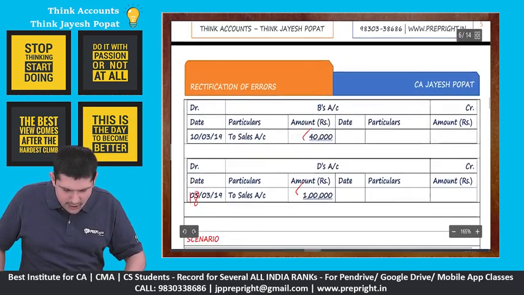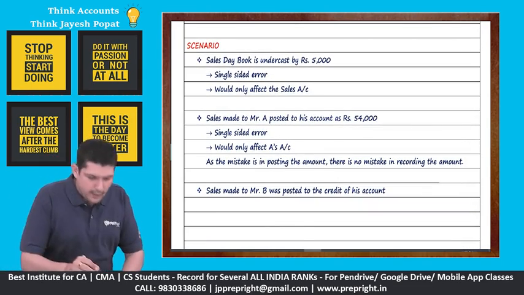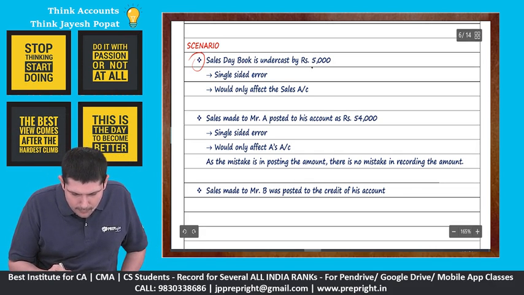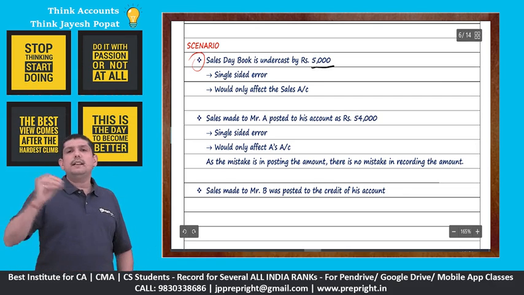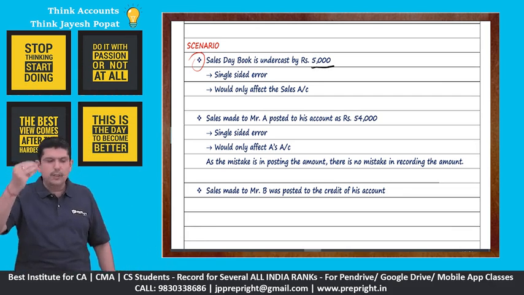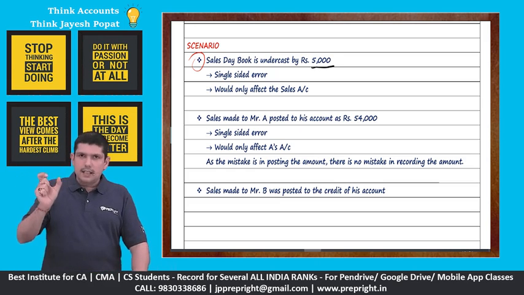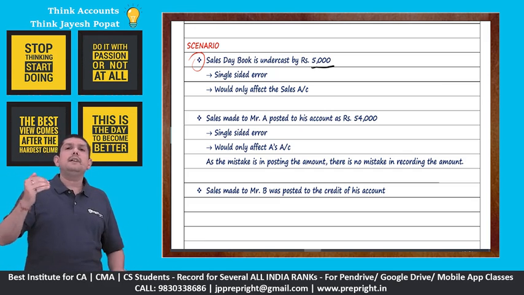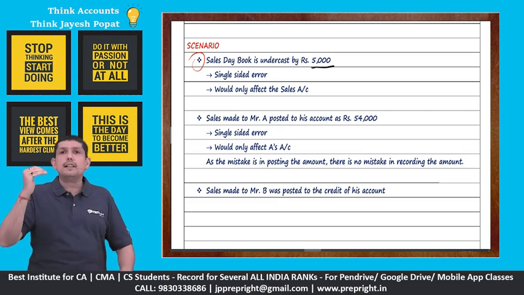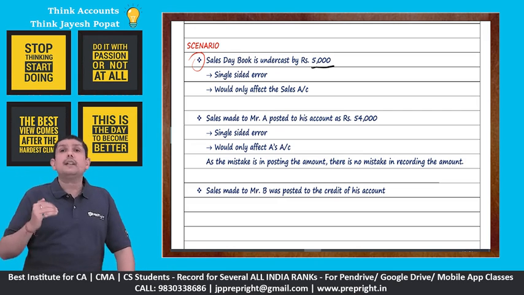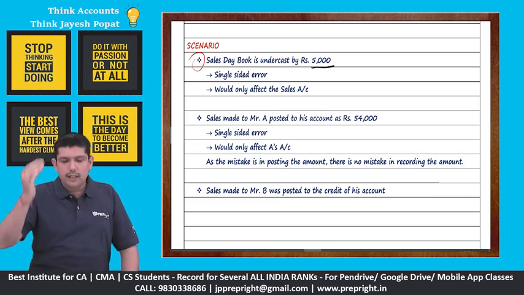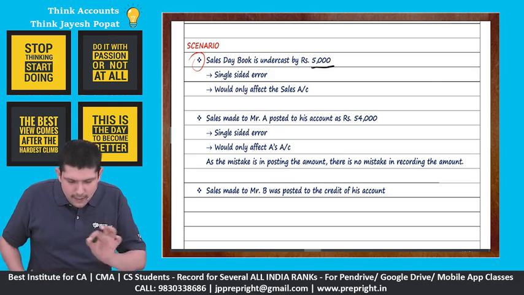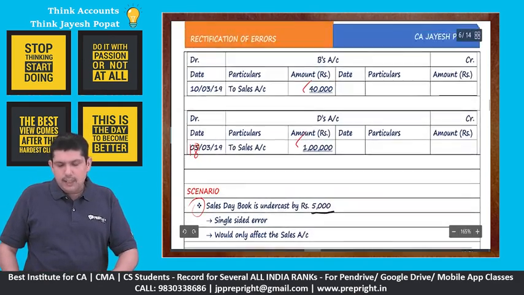I have taken certain scenarios, right? First, look at this scenario. First, it says sales day book is undercast by rupees 5,000. This word undercast and overcast, you may hear while you're doing your chapter on rectification. Casting would mean totaling. Undercast means it has been short totaled. Overcast means it has been totaled more. So undercast, short totaled; overcast, totaled more. So it says that sales day book is undercast by rupees 5,000.